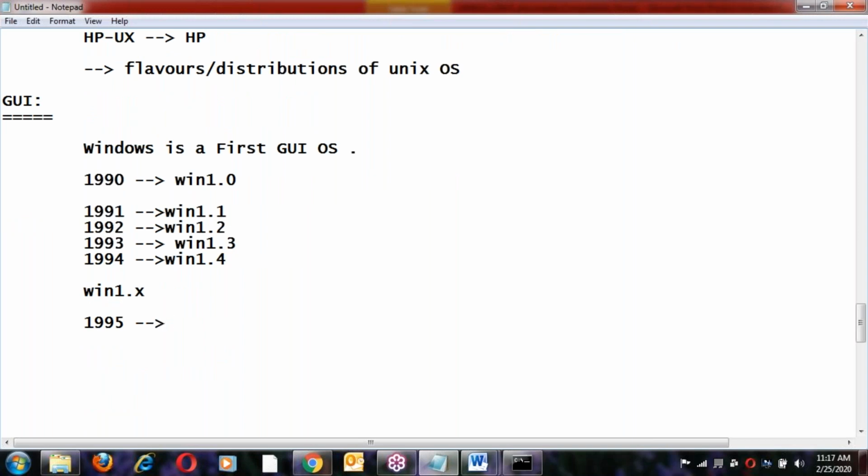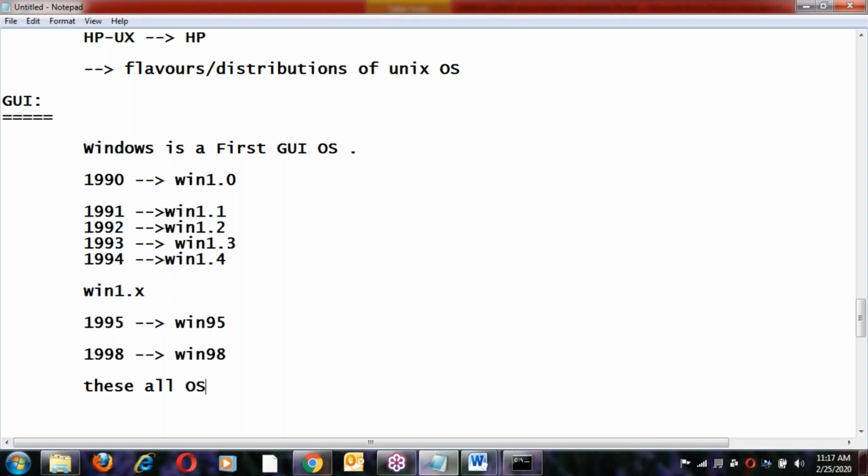Next, in the year 1995, Windows 95 was released. Next, 1998, Windows 98.